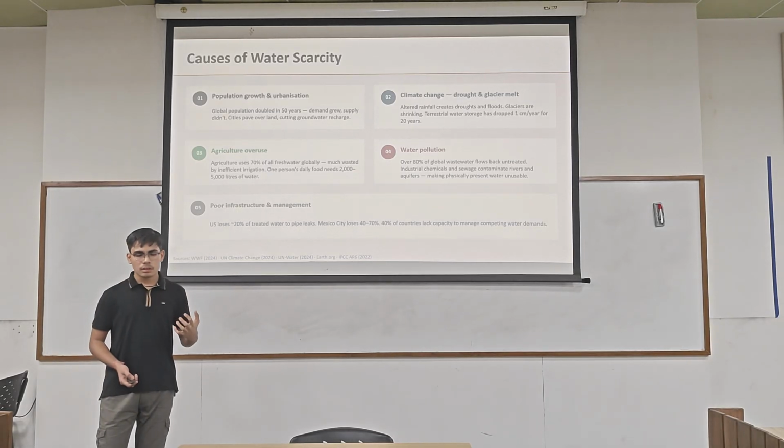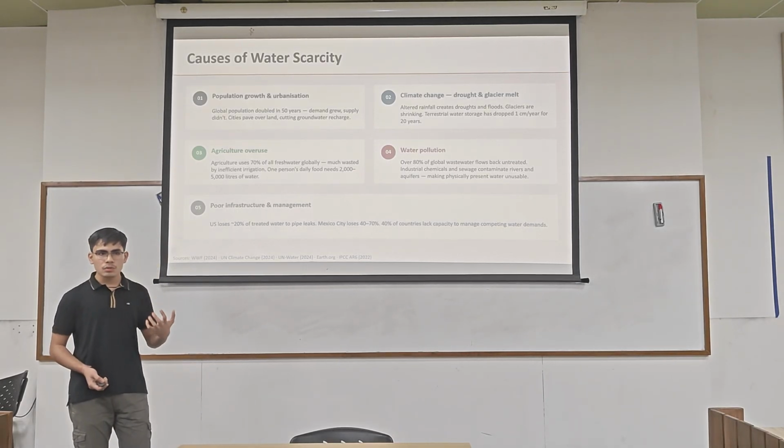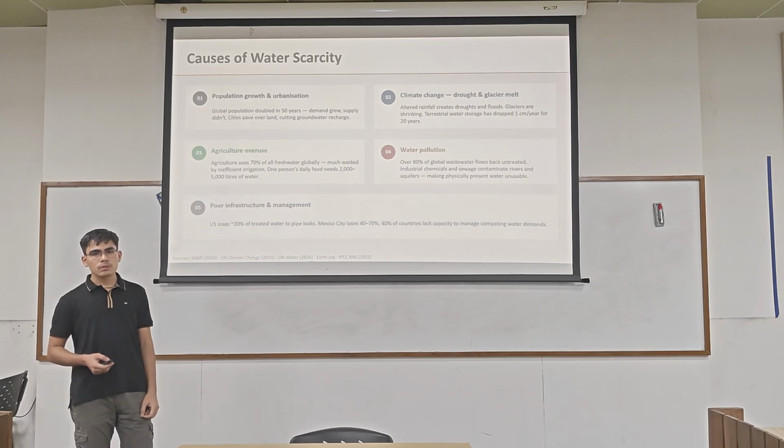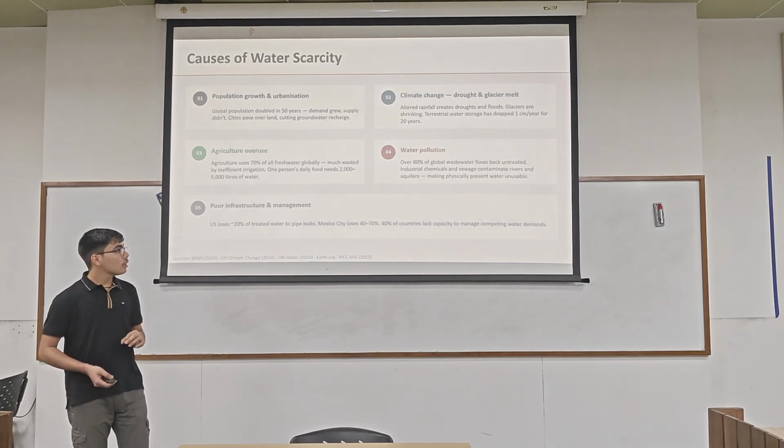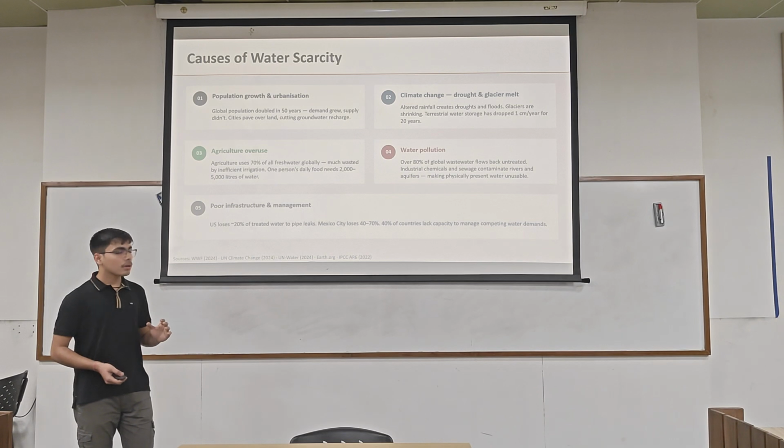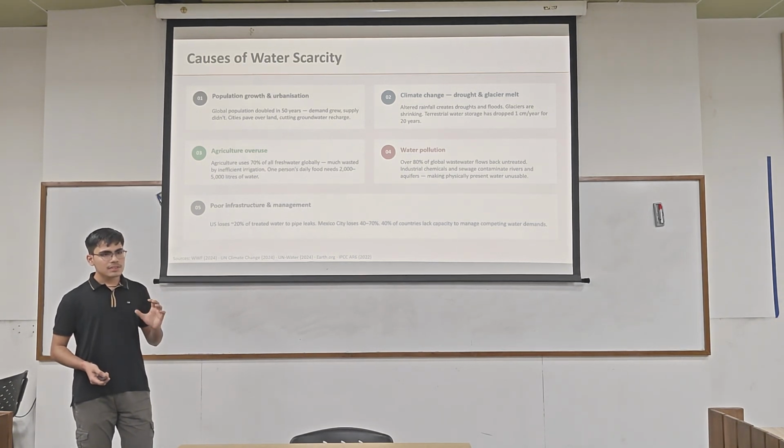Then pollution takes what remains and makes it unusable. Over 80% of wastewater flows back untreated into the same sources people rely on. And poor infrastructure means treated water never arrives.